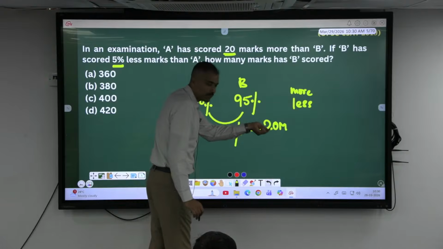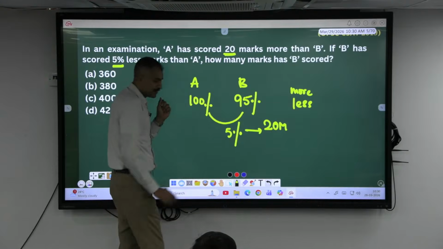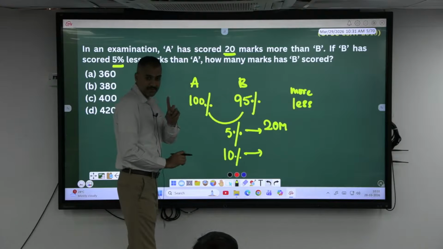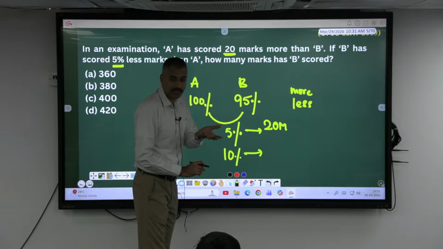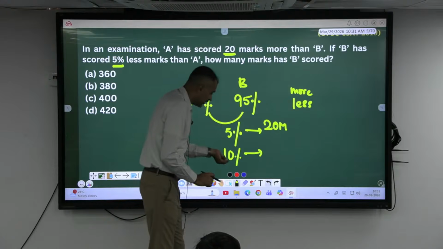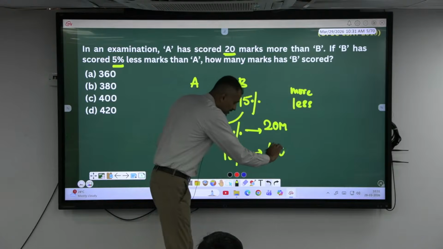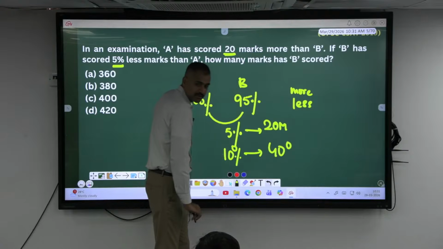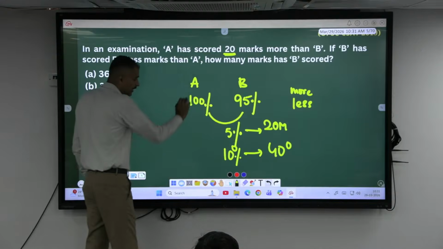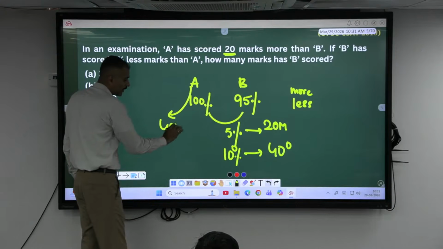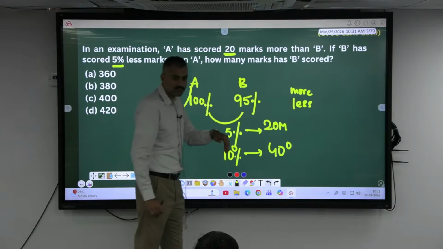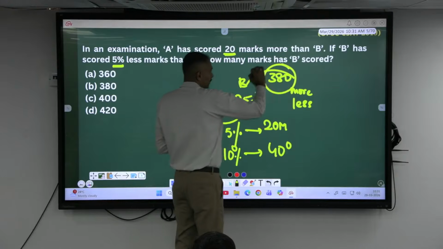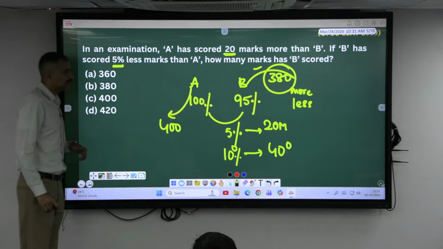If 5% is 20 marks, can I find out 100%? Can you tell me 10%? Most of the time make it unitary to 10%, 1%, 5%, 2%. That's very easy to convert into 100%. Okay, 10% value will be how much? 40 marks. If I put a 0, this becomes 100%. Proportionately, I have to put a 0 here also. So what is the 100% value? 400. A has scored 400 marks and B is scoring how much less? 20 less means this has to be 380. Okay, less than 30 seconds you can solve this question.